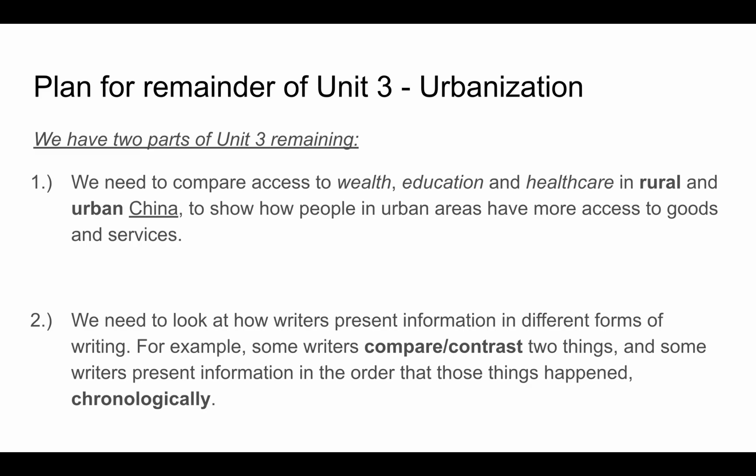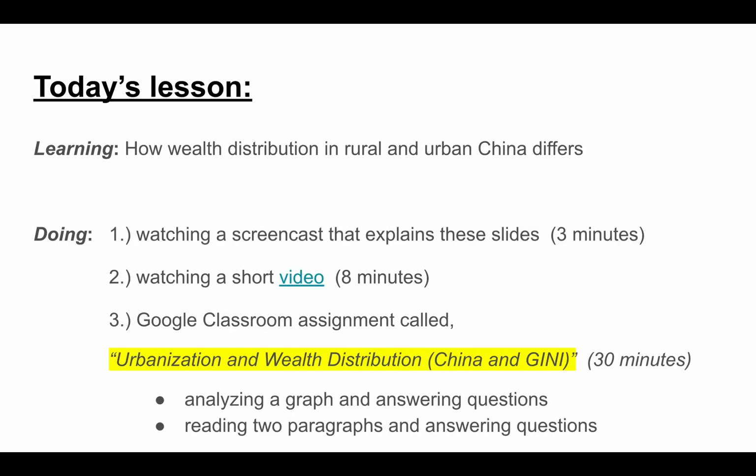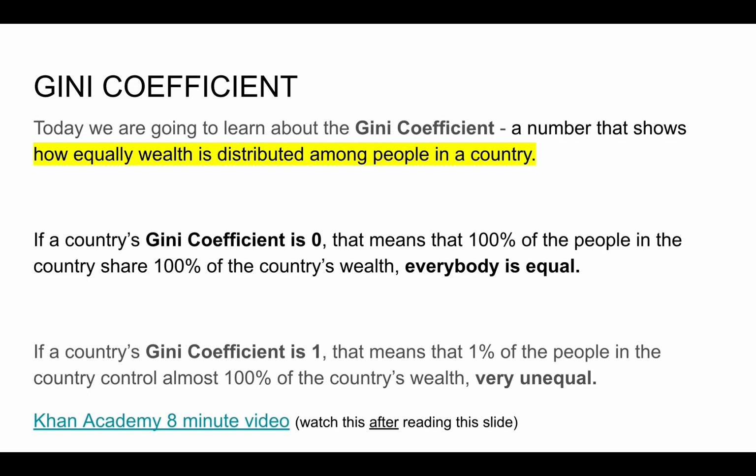It'll be helpful that today you review these slides, and you have your slides open, and you also have Google Classroom open. So today's lesson is about how wealth distribution in rural and urban China differs. So it does differ in those two areas. You're going to watch a screencast, which should have only taken about 3 minutes. Then you'll watch a short video from Khan Academy. That's 8 minutes. And then there's a Google Classroom assignment called Urbanization and Wealth Distribution, China and Gini. Gini will make more sense in a moment. And this should take you about 30 minutes to do a good job. And then remember to submit it.